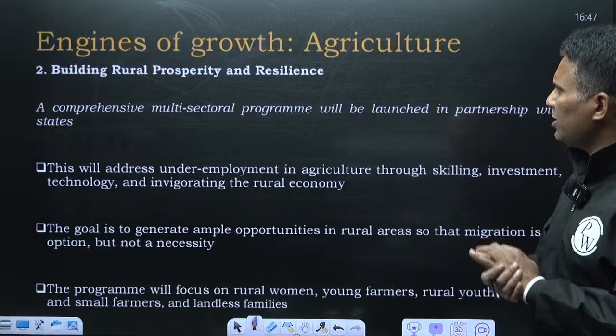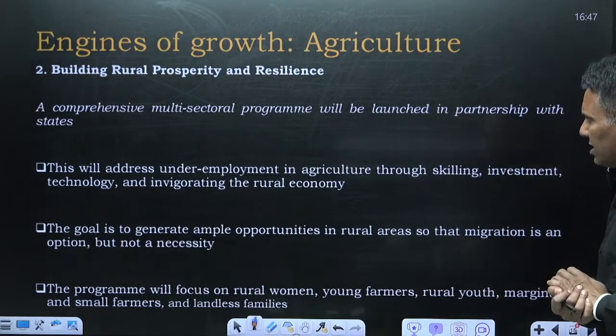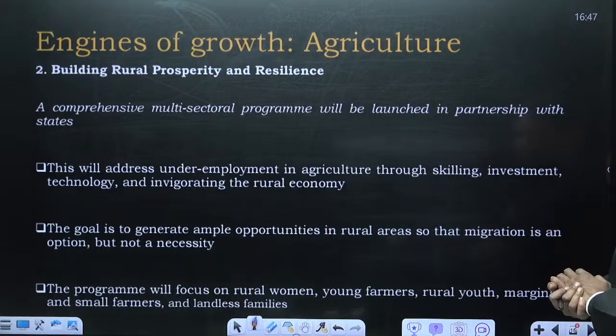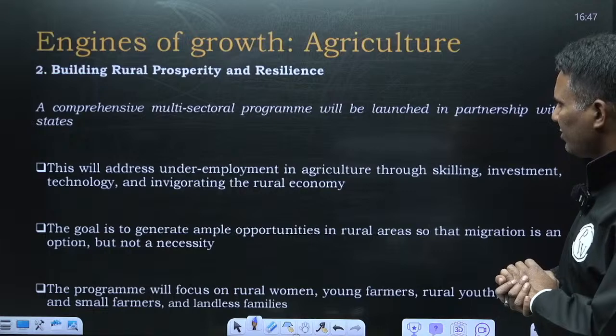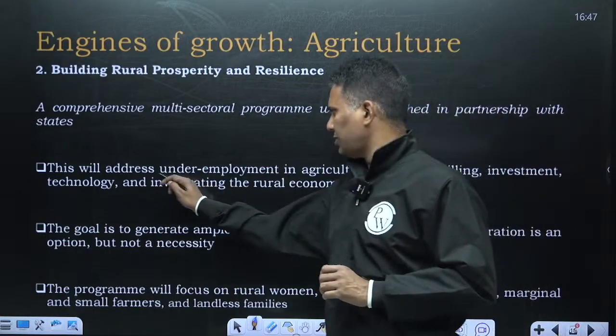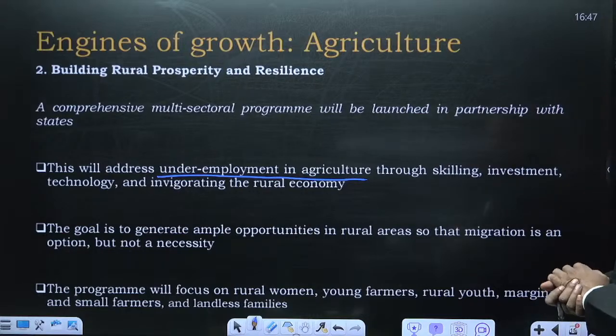Fine. Agriculture is one of the engines of growth and the government has planned several schemes. So the other is building rural prosperity and resilience. How is the government going to do it? A comprehensive multi-sectoral program will be launched in partnership with states. So what will the government exactly do? This will address underemployment in agriculture. As you know, in agriculture we have huge underemployment, disguised unemployment, through skilling.